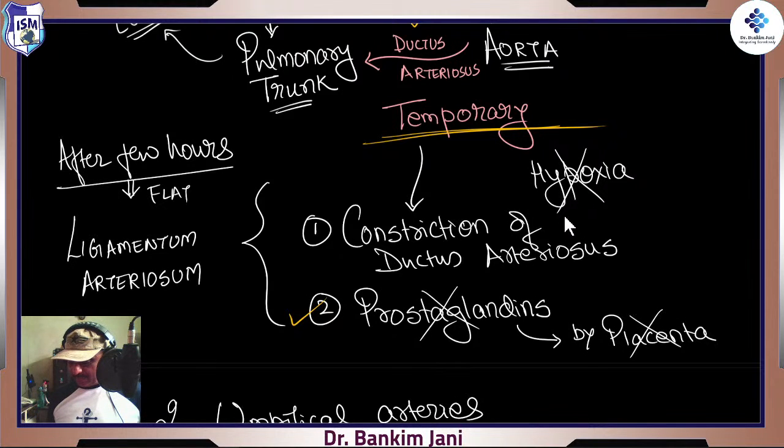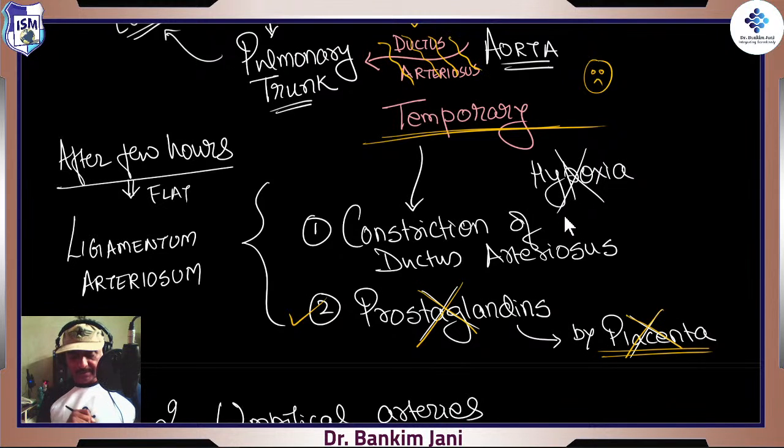But now, after delivery, the placenta is no more. If the placenta is no more, there is no question of prostaglandins. In absence of prostaglandins, this ductus arteriosus becomes lost, right? It tells itself now there is no one, okay, and it shrinks. So that return flow continues, but it is only temporary.